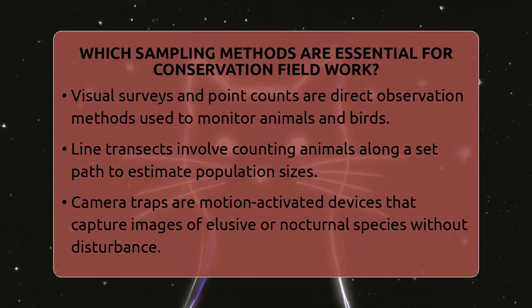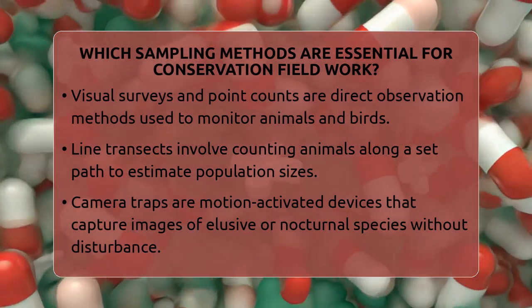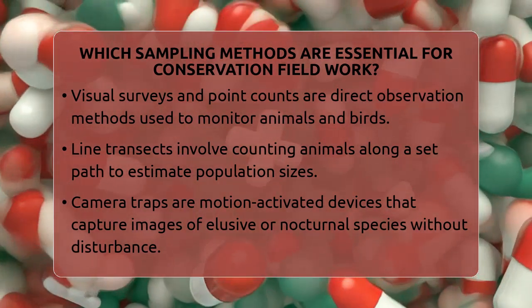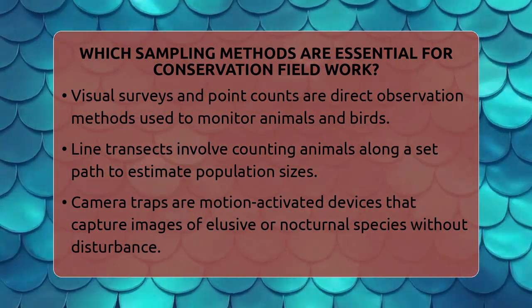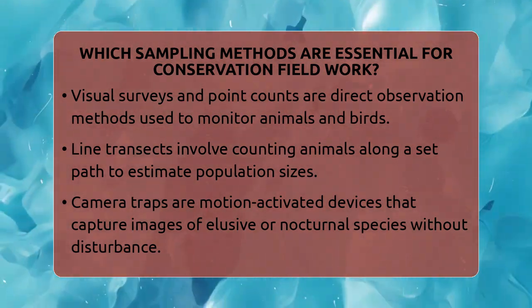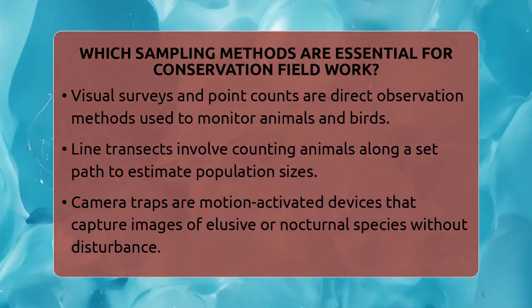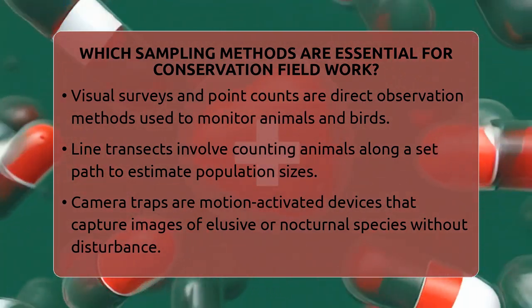Occupancy sampling estimates whether a species is present or absent across multiple visits to the same sites. It accounts for animals that might be there but not always seen. This method helps track how animals use habitats over time and can reveal trends in population size or distribution. It's a valuable tool for long-term monitoring.